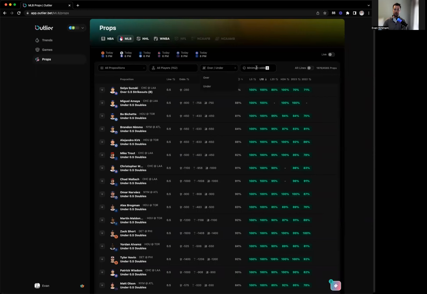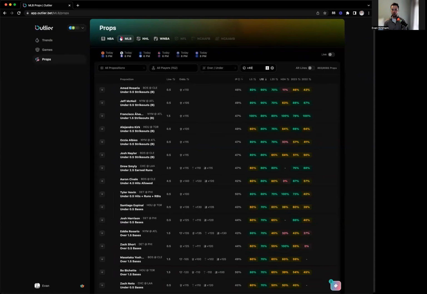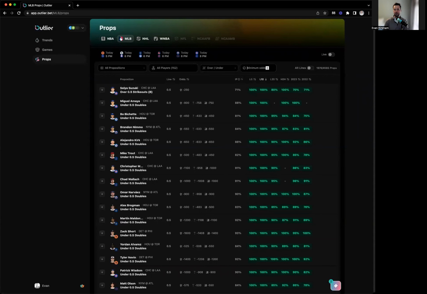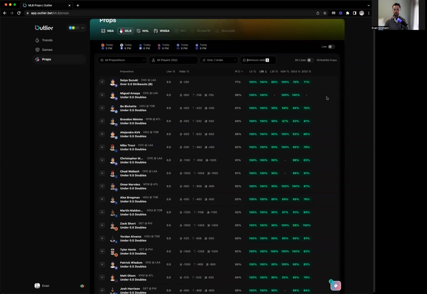Or maybe I want to sort it by minimum odds, right? So I only want to see really long odds. So I'm going plus 400 and above, right? Which is why you see everything turn red. These are not going to hit. But I want to go really long odds. So that's another way to do it. I'm just going to take that away for now. And of course, I can include all the alt lines, which gives us even more props.